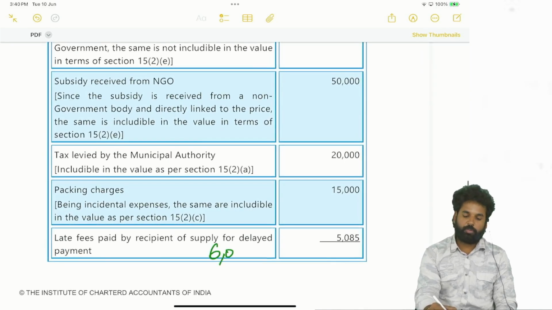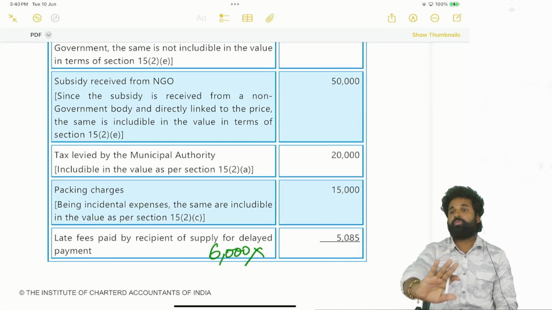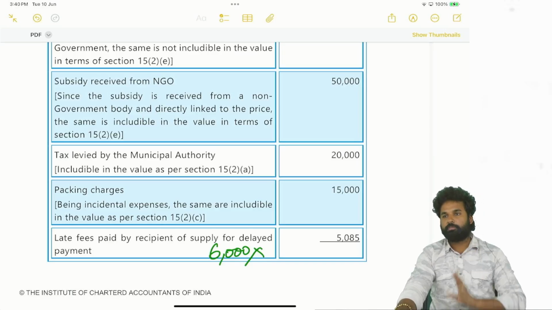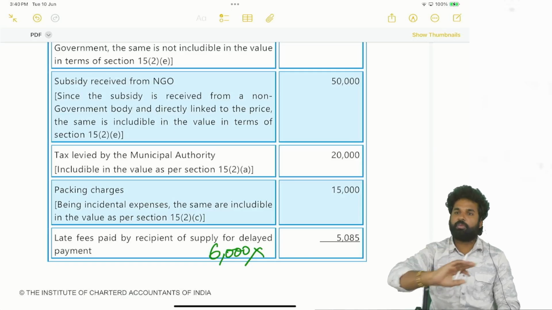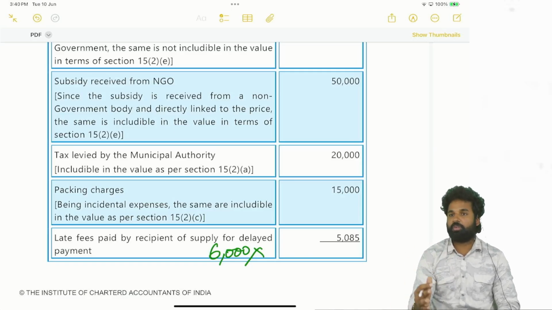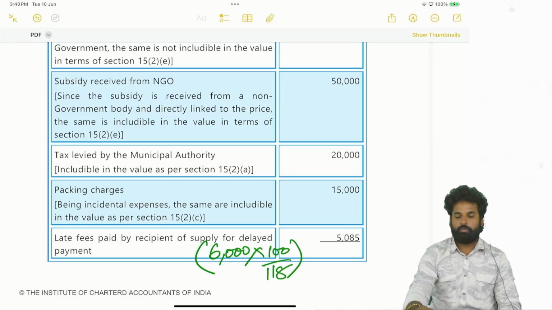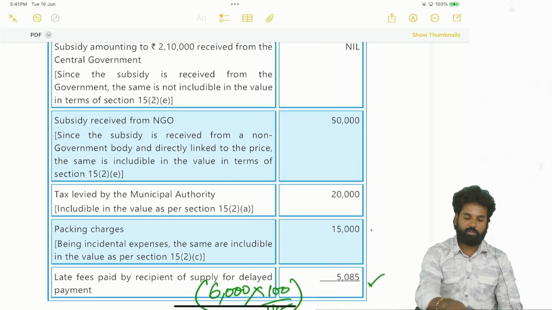So 6,000 rupees is there, inclusive of GST. Inclusive of GST, there is no scope for exemption also. Why is there no scope for exemption? They are already saying that only 6,000 rupees is paid. They agreed to pay a lump sum of 6,000 rupees. That means it includes GST also. There is no scope for other exemption. So 6,000 into 100 by 118, that is 5,085.